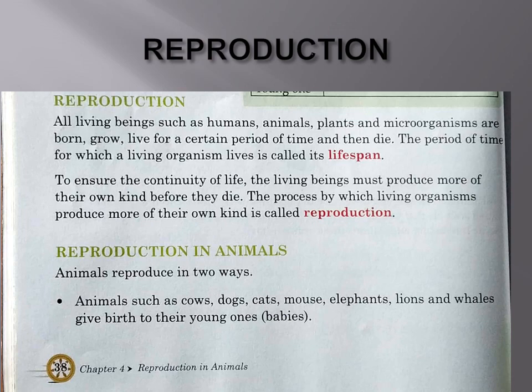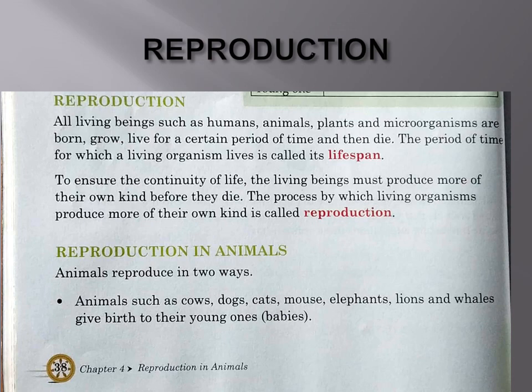So the time he or she or it is living on the earth from birth to death, that duration of time, is called lifespan. Clear to all? Okay. To ensure the continuity of life, that life must go on, the living beings must produce more of their own kind before they die.